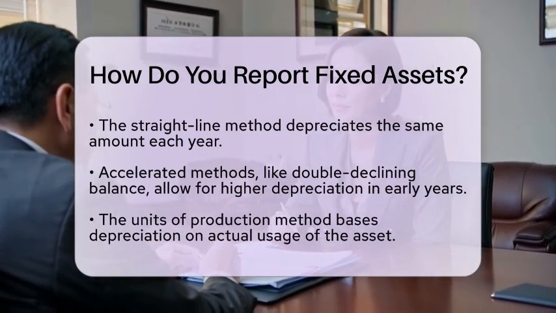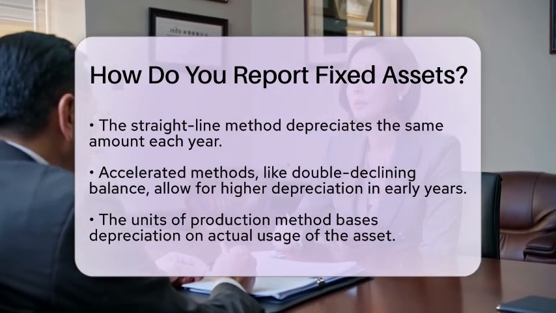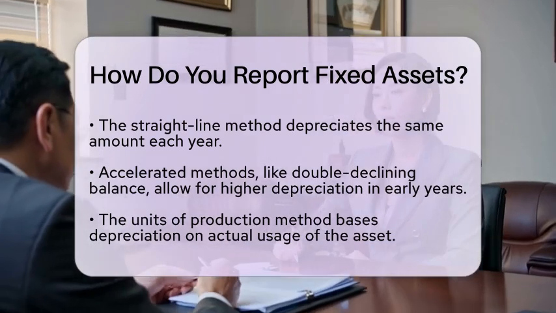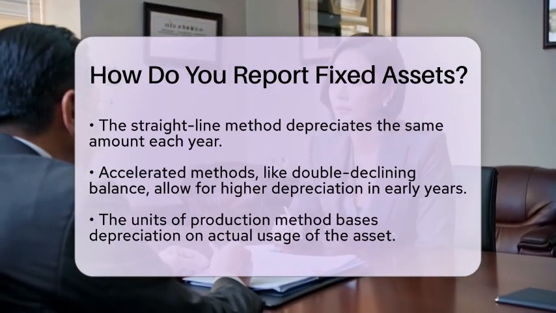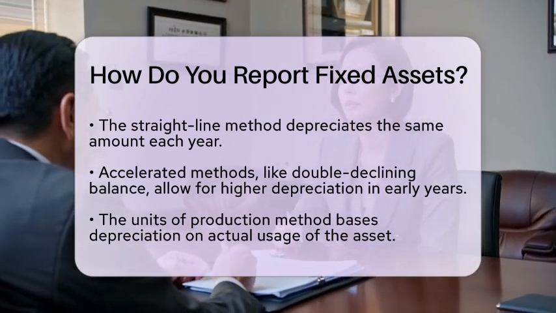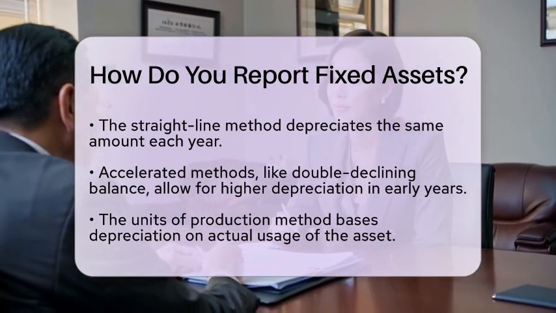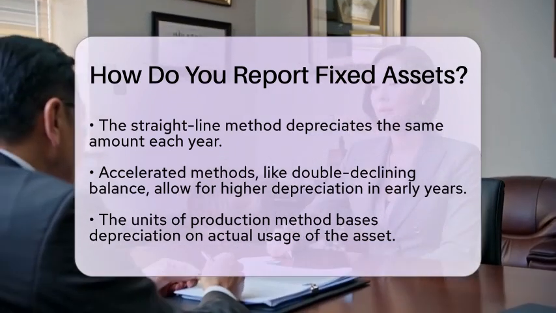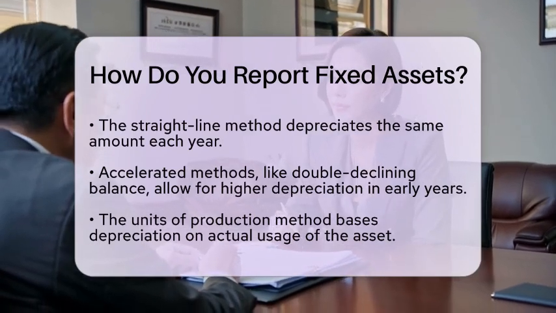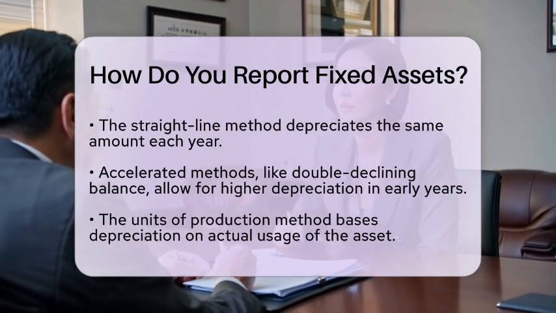When tax season arrives, businesses must report their fixed assets accurately. This involves documenting the asset's cost, accumulated depreciation, and current book value. It is important to note that tax laws may permit different depreciation methods or rates compared to financial accounting. This can create temporary differences between book and tax values.